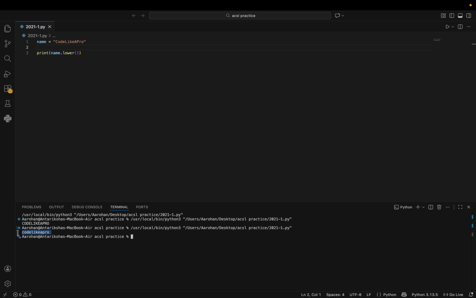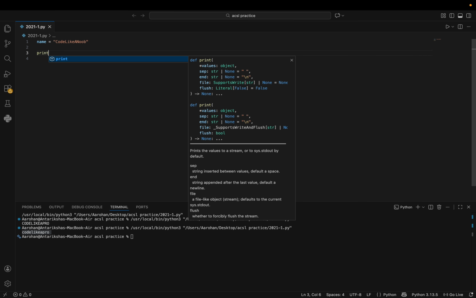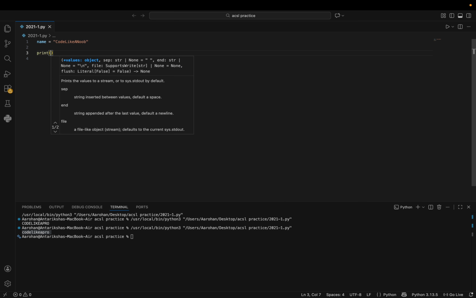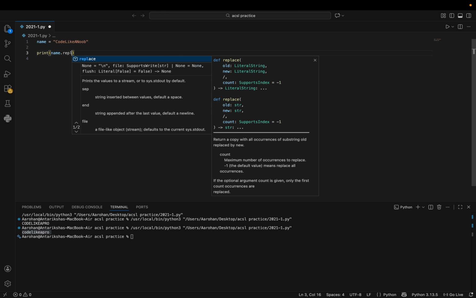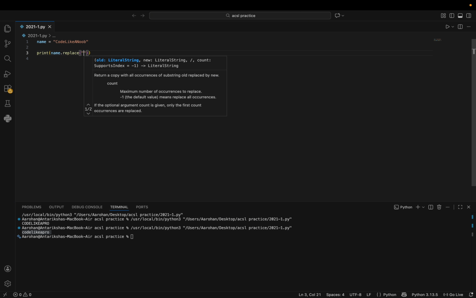And then you also have the replace method. So if you wanted to replace a specific part in a string, then you could do that. So let me change this to code like a noob, and then I'll replace noob with pro. So let me print name dot replace. So for the first part, I write down the part of the string I want to replace.